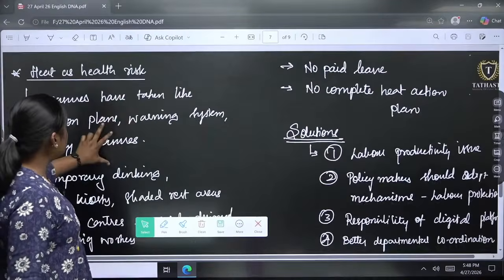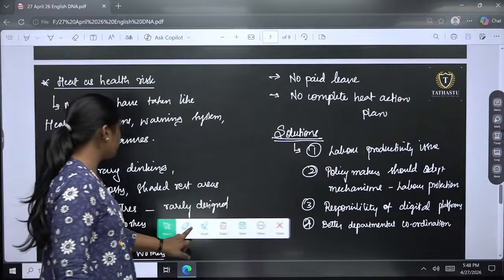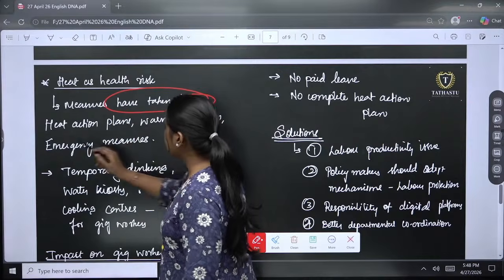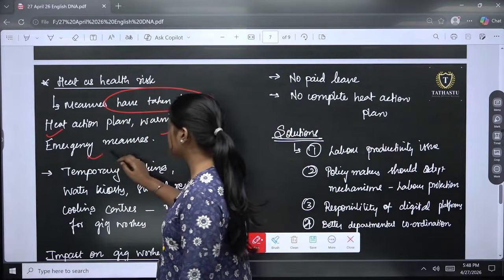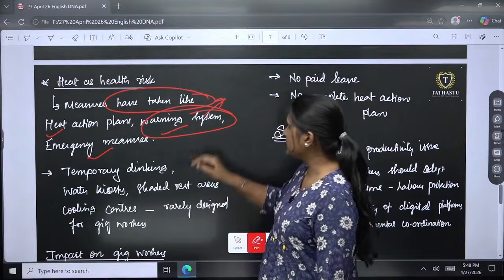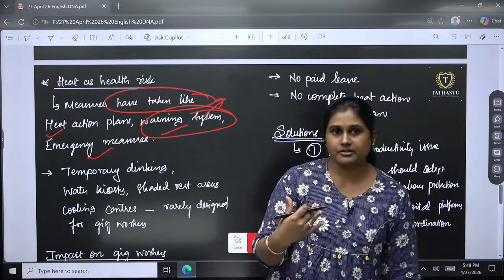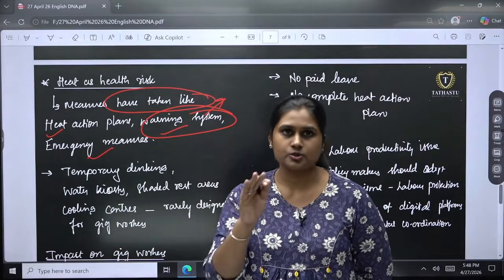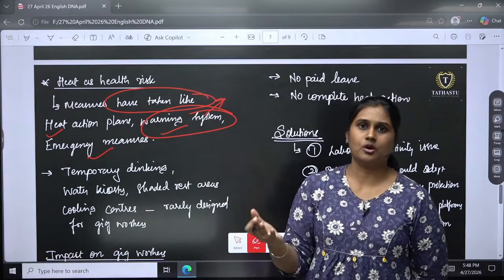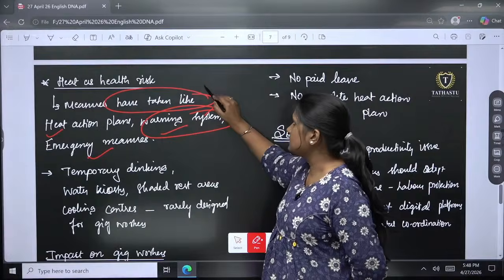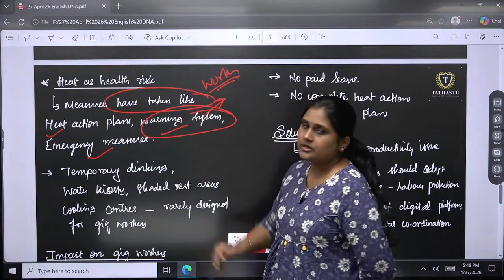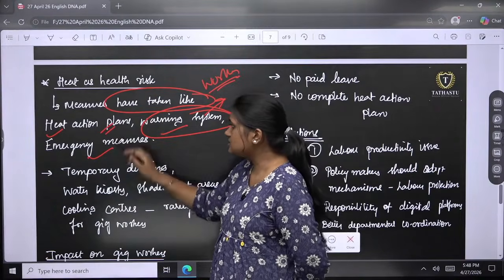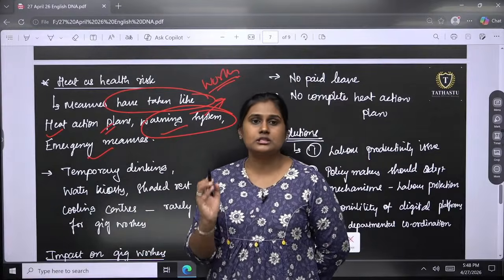So if you see the heat as a health risk, measures have been taken like heat action plans, warning systems, emergency measures. All these are for those who are planning for work from home. So already I am giving you that from this time to this time heat waves will be at this level and the degrees will be this level, so please prevent, stay indoors, don't go outdoors. But when it comes to these kind of workers, the problem is the nature of work is outdoors and they are not able to perform it. So that is a major thing. These kind of measures are not actually inclusive for those gig workers, first thing.